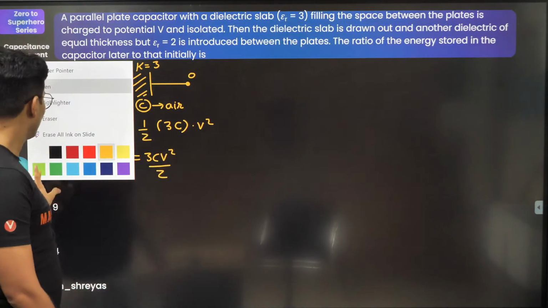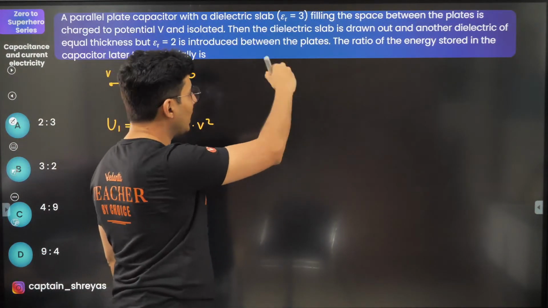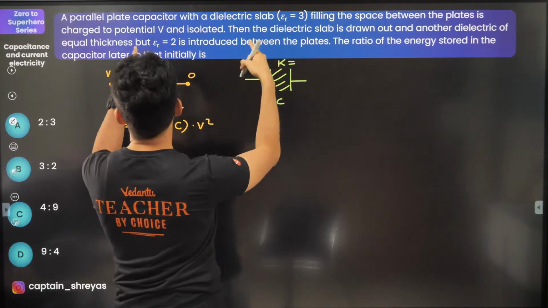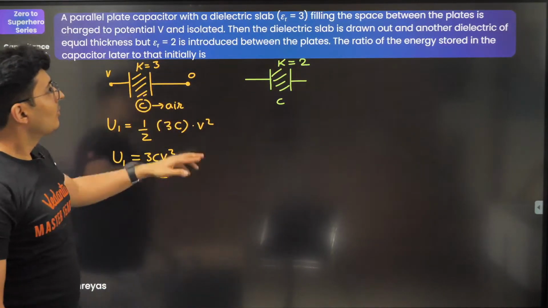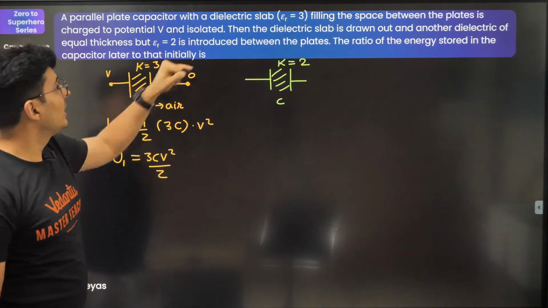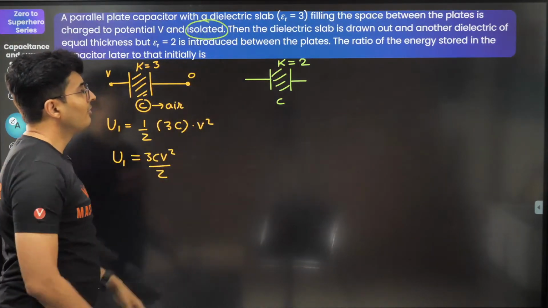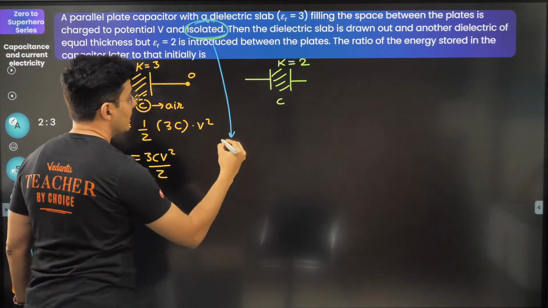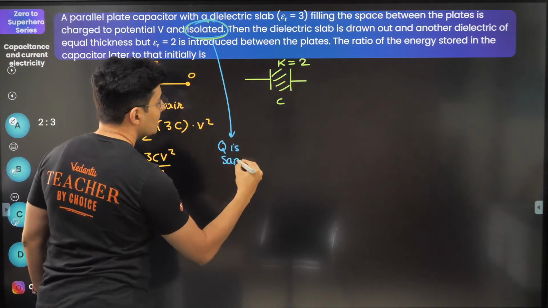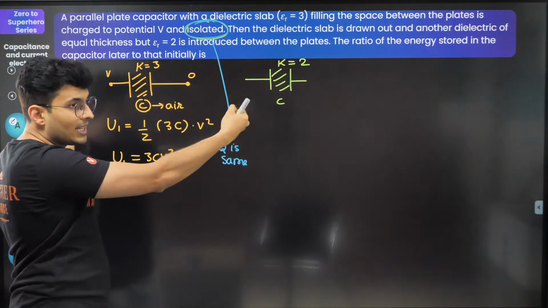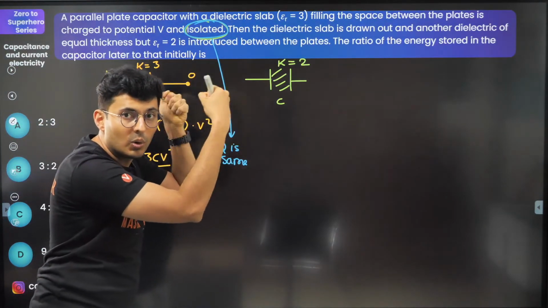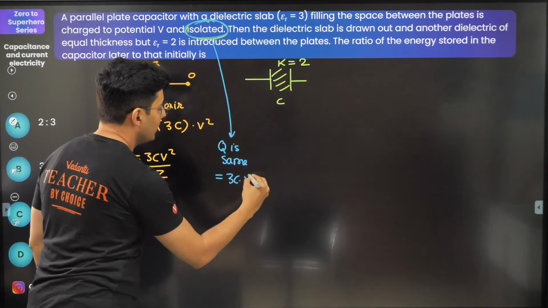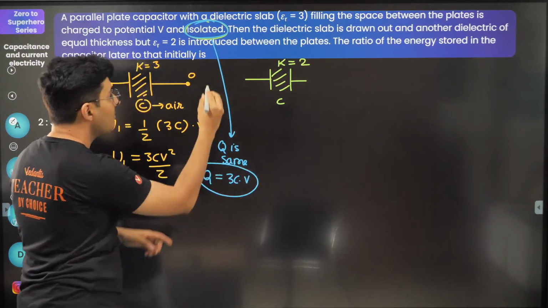Now, the next thing is when you put another slab. So let's take the same capacitor, but this time the dielectric constant is how much? 2. But remember, you have isolated it. This word is important. The word isolated, what does it mean? You have separated it. That means Q is the same. The charge does not change. You disconnect the battery, so the charge has nowhere to go. The charge remains the same. And that value of the charge is C into V. C is 3C and voltage is V. So that is the value of the charge which remains as it is.